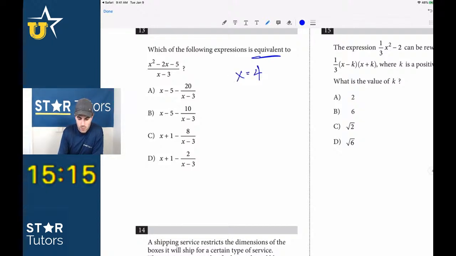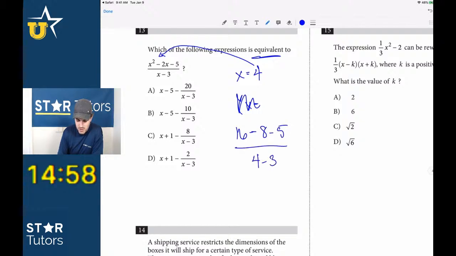So we come in here and we're going to plug in x is equal to 4. And guys, again, if you know how to factor, you can, of course, factor this out. Can we factor this out? No, we can't, right? There's a remainder here for all of these. So let's just plug it in. We get 16 minus 8 minus 5 all over 4 minus 3. So 16 minus 8 is 8, minus 5 is 3, so we get 3 over 1.